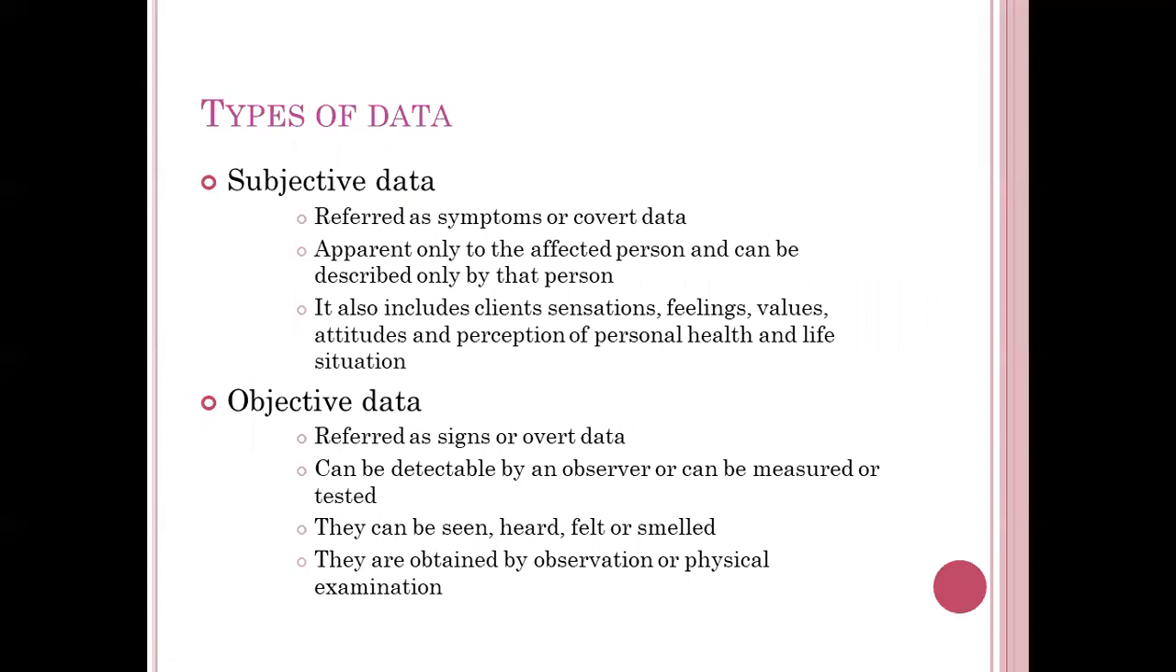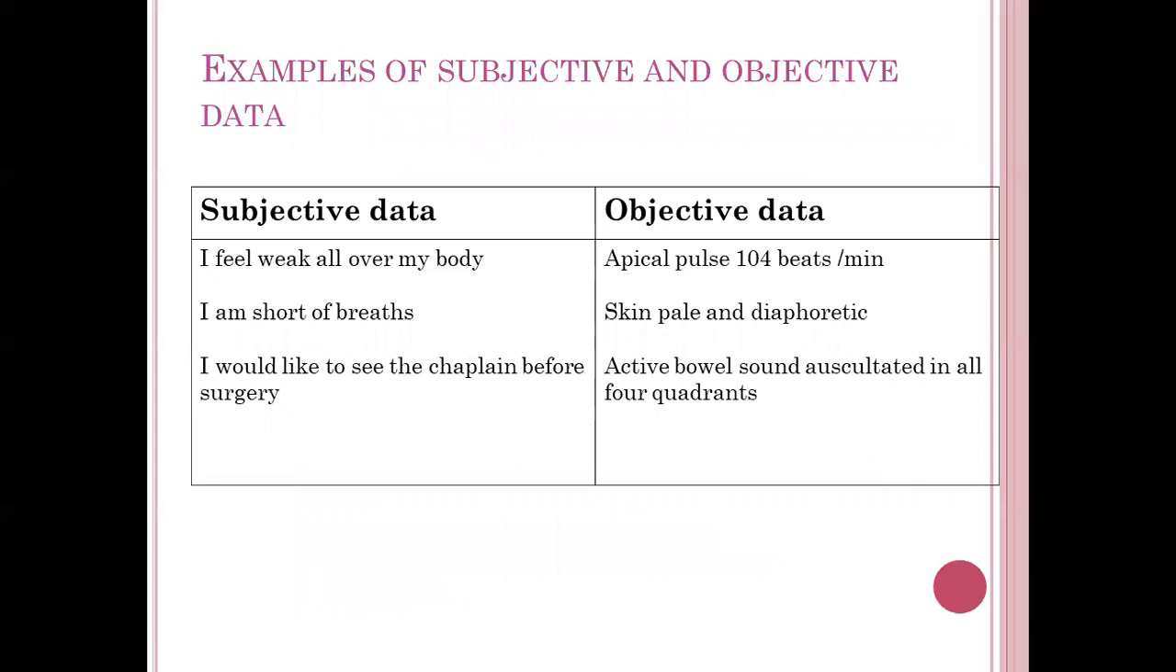That is, we are observing through the observation what a nurse or a healthcare provider is finding out. That is known as objective data. And that data could be collected either by observation or by physical examination. Subjective data is also called covert data or symptoms. Objective data is also called signs or overt data. So these are some examples.